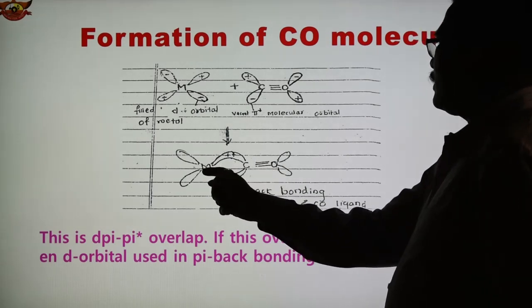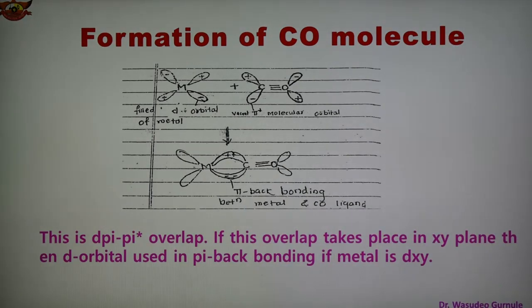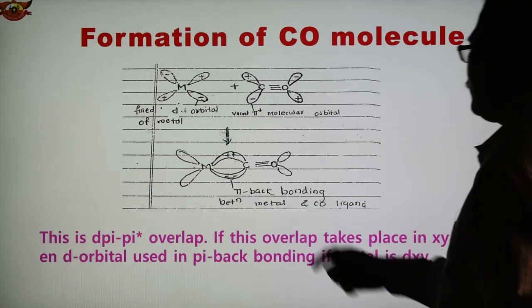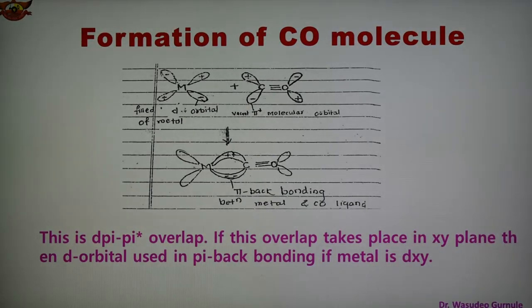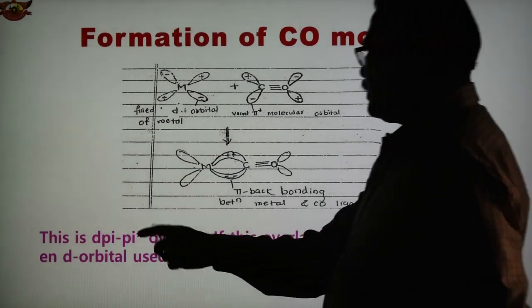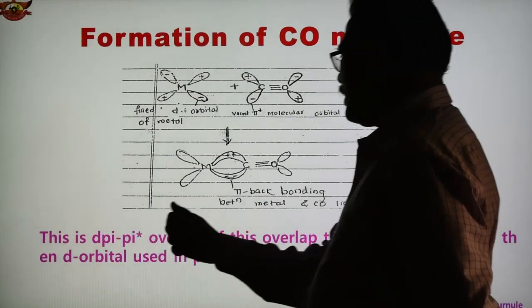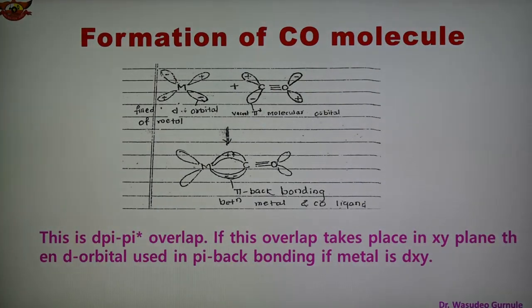Through this, the metal donates an electron pair, forming the pi back bonding between the metal and the CO ligand. Diagrammatically it is also shown: there is a d pi–p pi overlap. If this overlap takes place in the xy plane, then the d orbital used in the pi back bonding of the metal is dxy.